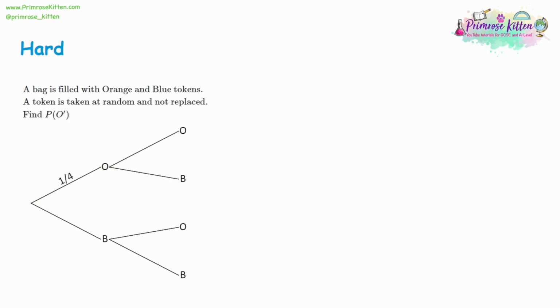So the next question, look at the clue. 1 out of 4 for orange. So there's 1 orange, there's 4 in total, so there must be 3 blue. So this works exactly the same way as always. Then you can say, well, if we choose an orange, then the orange goes down by 1 and the total goes down by 1. If we choose a blue, then the blue goes down by 1 and the total goes down by 1. And then remember that these second branches also have to add up to a whole 1. So for the top, it must be 3 out of 3 to add to 0 out of 3. And for the bottom, it must be 1 out of 3 to add to 2 out of 3 to get 3 out of 3.